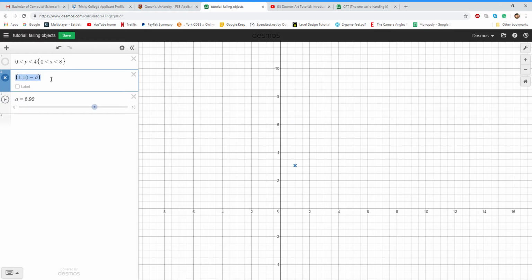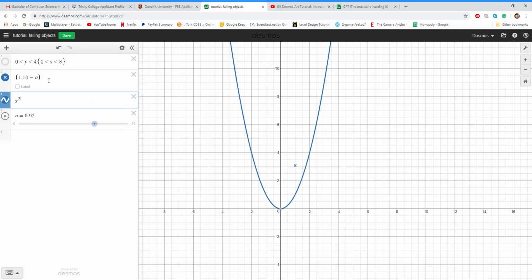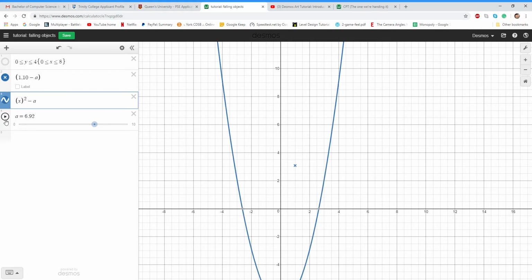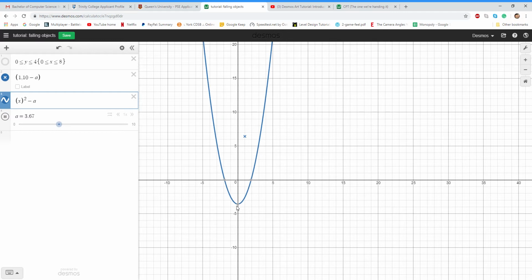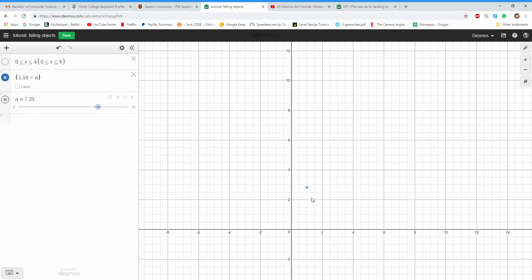It applies to points, but you can also just take any function, like let's say x squared, and then you want this function to decrease. Let's put x in brackets, and then you say subtract a. Same thing. It honestly works for any type of function you want, but in this case, we just wanted it to stick with these dots.